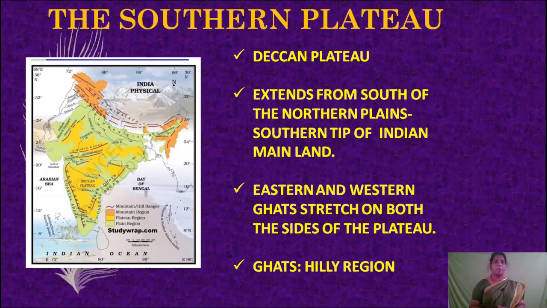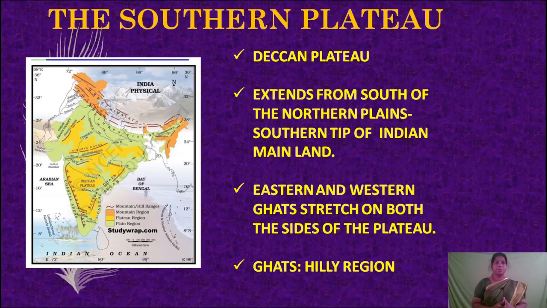Next physical division is Southern Plateau. It is otherwise called as Deccan Plateau. It extends from south of northern plains to southern tip of Indian mainland. You can see the map. The yellow color which you see from the south of the northern plains to southern tip of Indian mainland is the Southern Plateau.